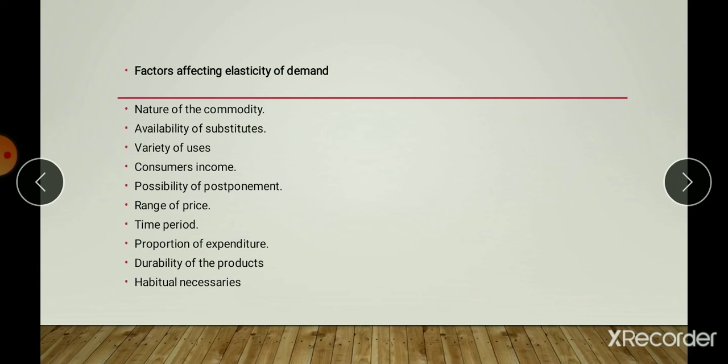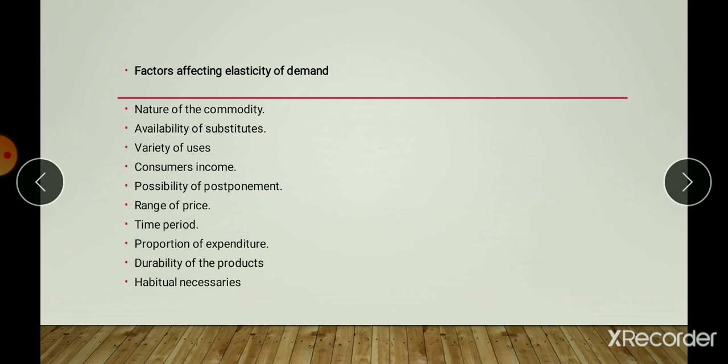And the next one is availability of substitutes. Of all the factors determining the price elasticity of demand, the availability of substitutes for a commodity is the most important factor. If close substitutes are available for a commodity, its demand tends to be elastic. Suppose there are substitute goods available in the market, here the demand is elastic because substitutes are available.